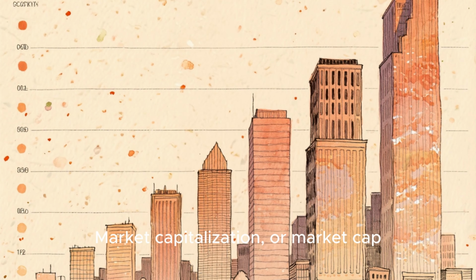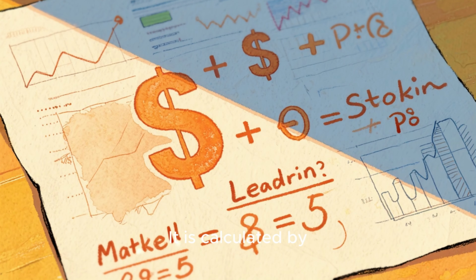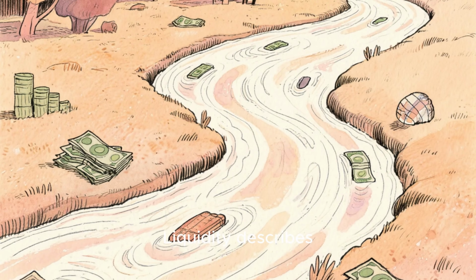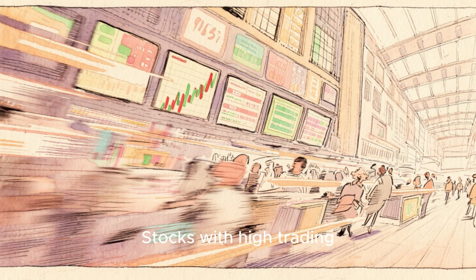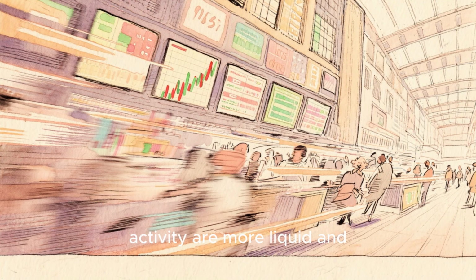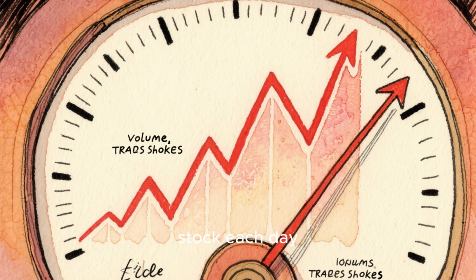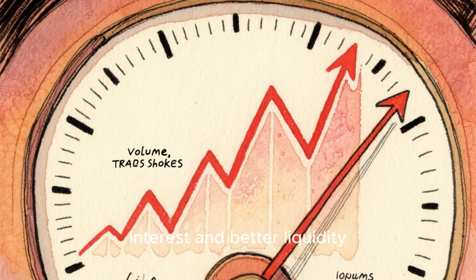Market capitalization, or market cap, measures how big a company is. It is calculated by multiplying the stock price by the total number of shares. Liquidity describes how easily you can buy or sell a stock. Stocks with high trading activity are more liquid and easier to trade. Volume is the number of shares traded in a stock each day. High volume usually means strong interest and better liquidity.